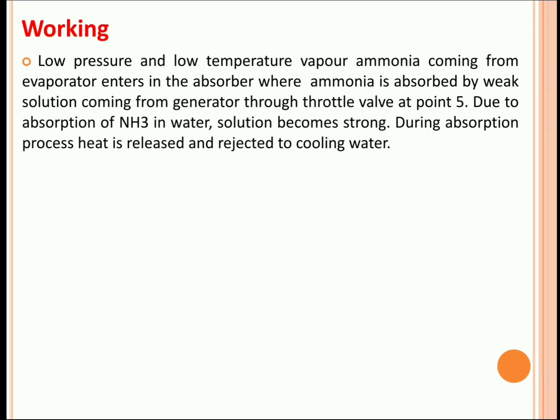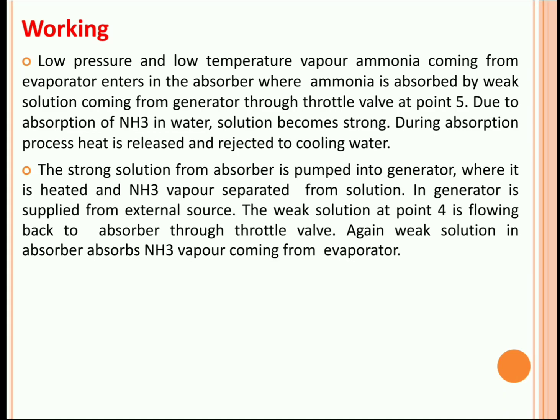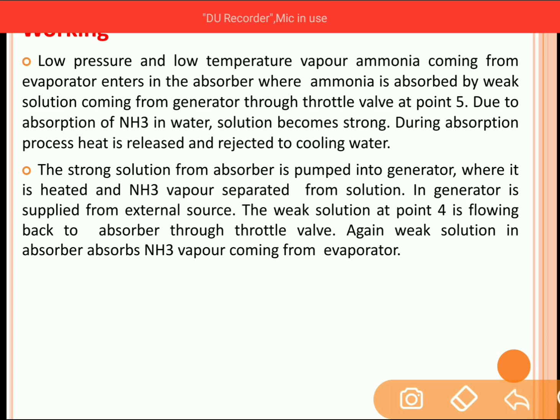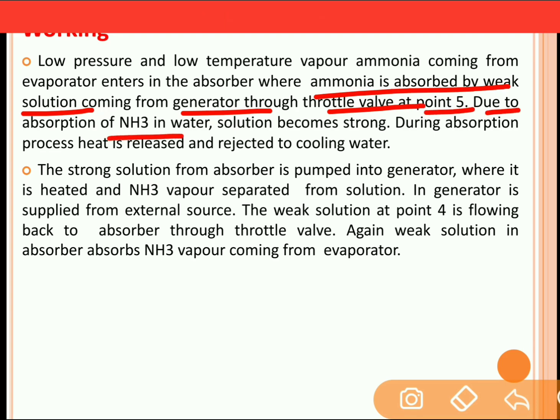Now we have already covered the working of the vapor absorption refrigeration system. Let's go through it again. Low pressure, low temperature ammonia vapor coming from the evaporator enters into the absorber. In the absorber, ammonia is absorbed by the weak solution coming from the generator through the throttle valve at 0.5. Due to the absorption of ammonia in the water, the solution becomes strong. Due to the absorption process, heat is released and rejected to the cooling water.